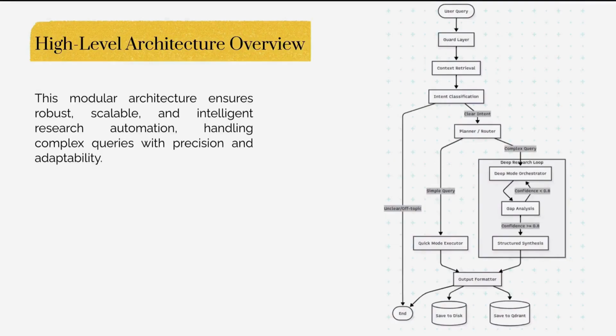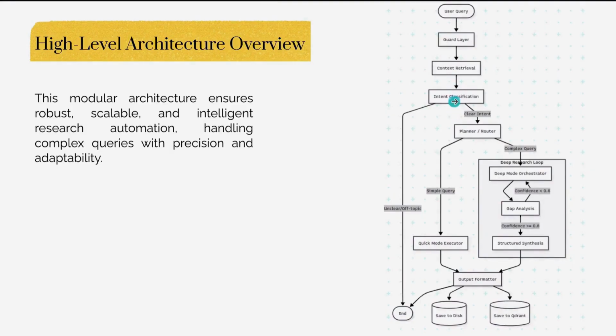So what happens internally? The query text is captured and metadata about the request is created, like timestamp and session ID. The guard layer protects the system from excessive resource consumption, validating the token limit and cost limit. And finally the context retriever finds the relevant history of our research from our vector database, which is Qdrant database, and retrieves the context from it. And that enriched query moves to intent classification.